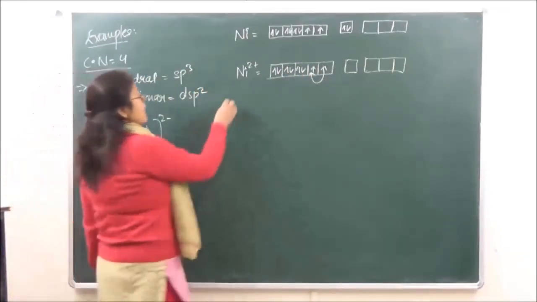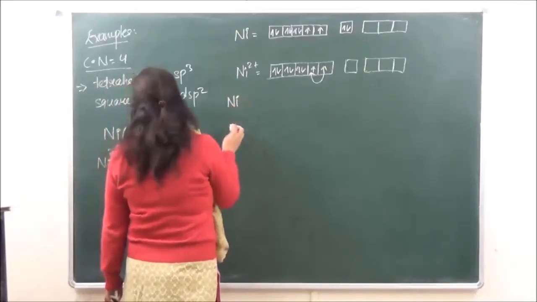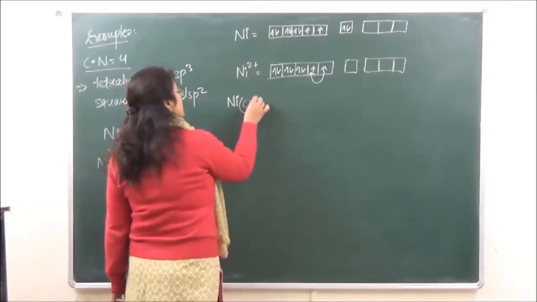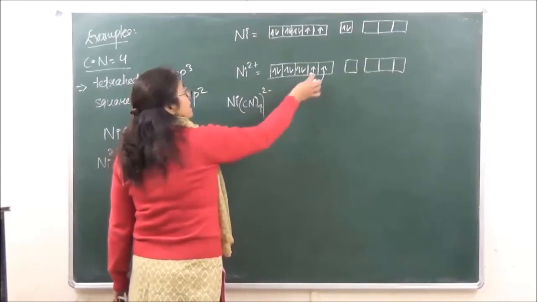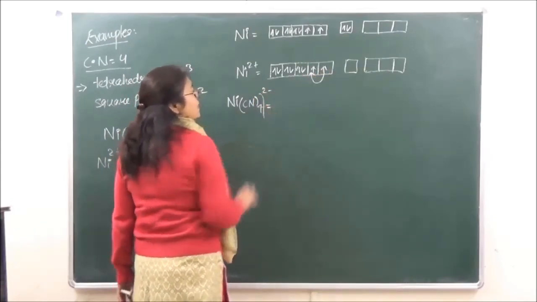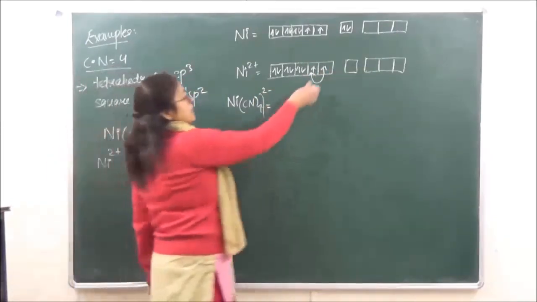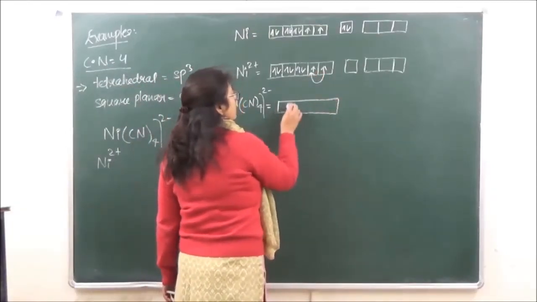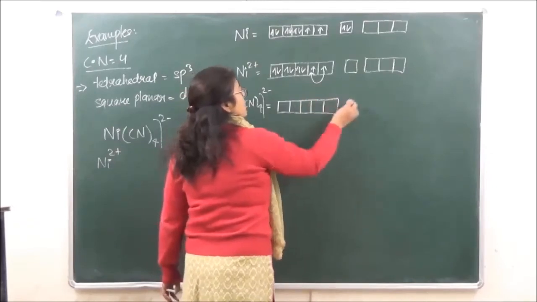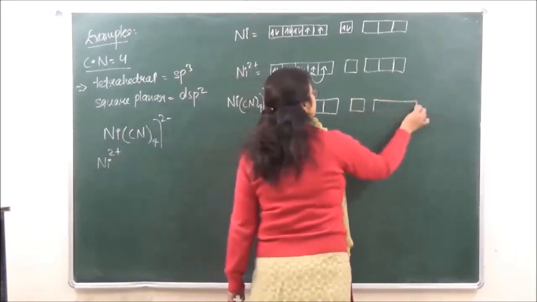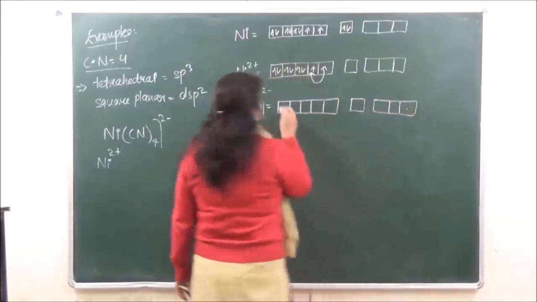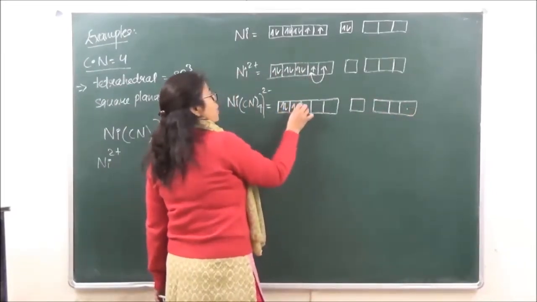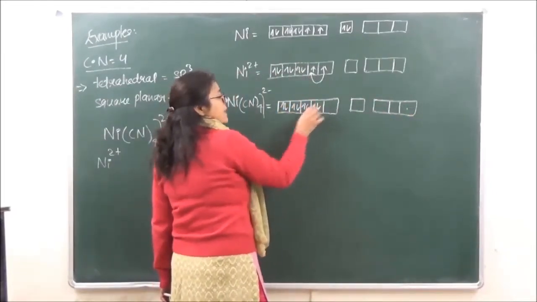Okay, such that when we are drawing the complex over here, this orbital will now be empty because the electron from this D has gone over here. So we have over here 1, 2, 3, 4, 5, 6, 7 and 8.